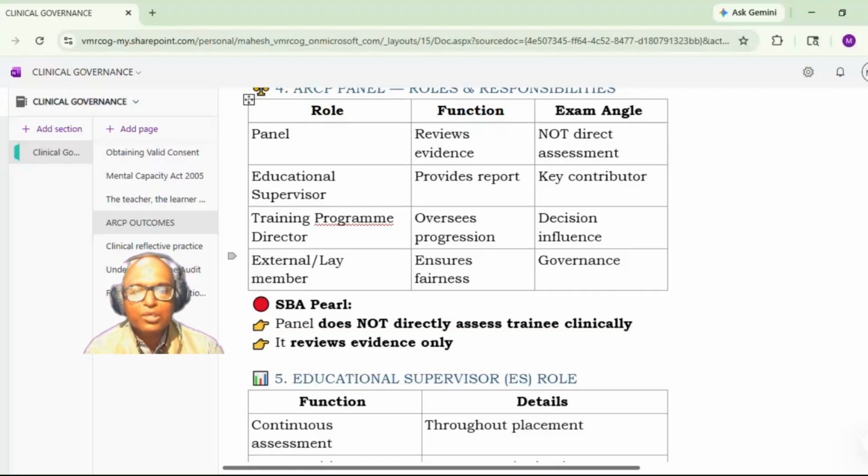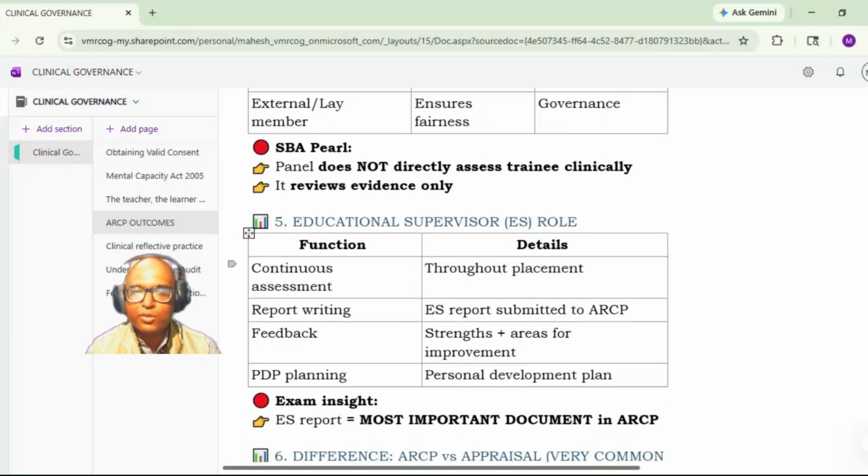Now coming to the educational supervisor's role, because every trainee will have an educational supervisor. He assesses the candidate continuously throughout the placement. There is report writing, and the educational supervisor's report will be submitted to the ARCP panel. Feedback will be given, with strengths and areas for improvement mentioned.